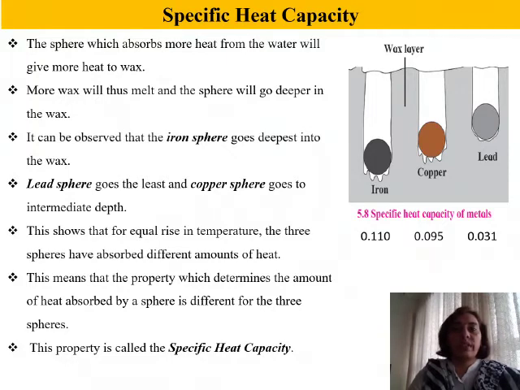Let us proceed with the lesson, and the next topic that we are studying today is specific heat capacity. Before we see what specific heat capacity is, we will just go through the experiment that is given here.